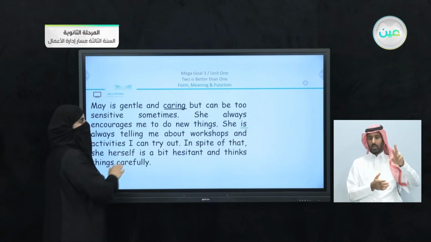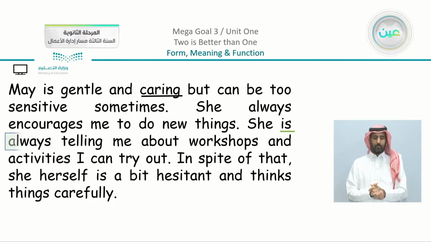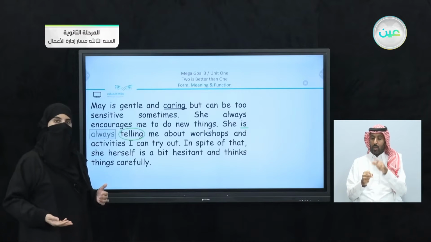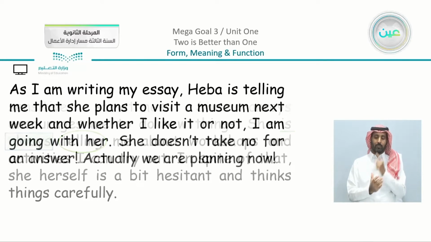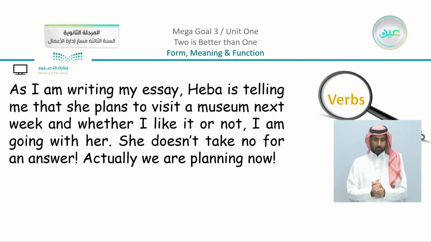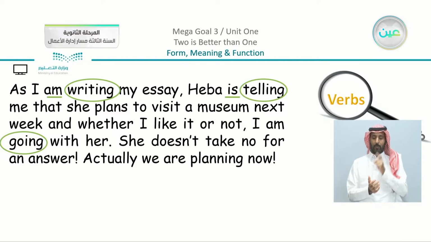So we are included to what we underlined before. She is always telling me about workshops. We can say that she is telling me now about workshops, or she is always telling me. Also here, I'm going to look for more verbs. I have, I am writing. Hiba is telling. I am going with her.